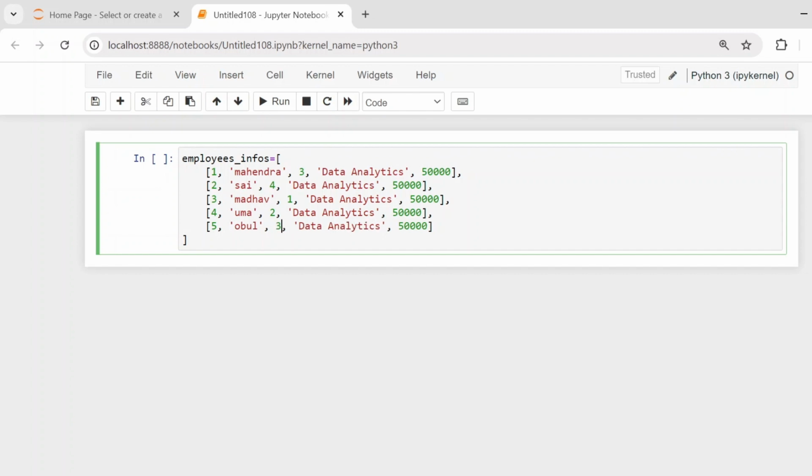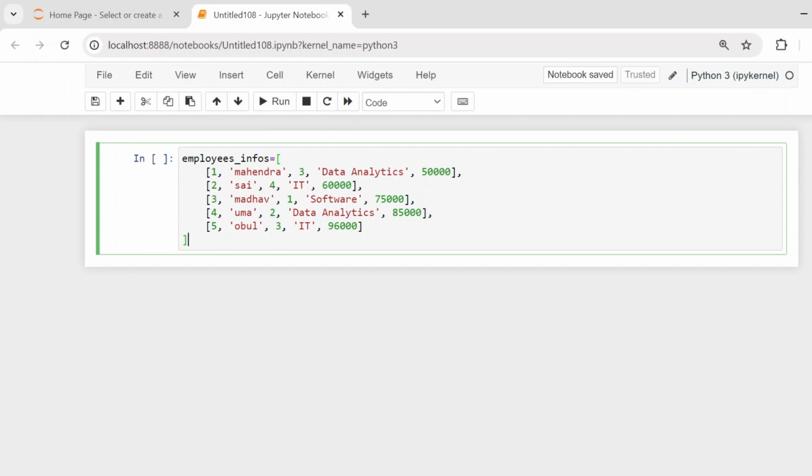Now this is department, so I'm going to change this as IT, this as software, this as data analytics, and this as IT. Now salaries could be different, 60,000, and this could be 75. So you can assign any values. The interviewer will tell you that you can take any values, no problem.